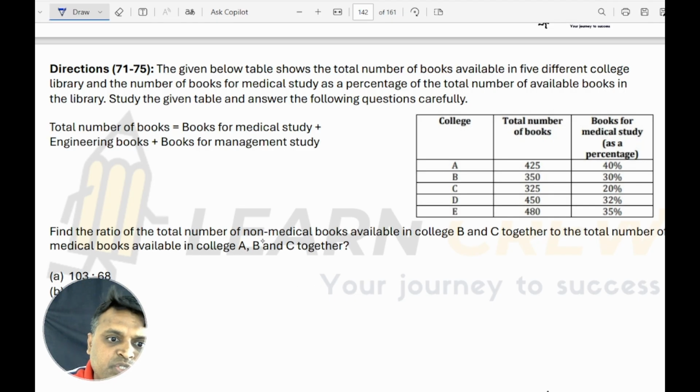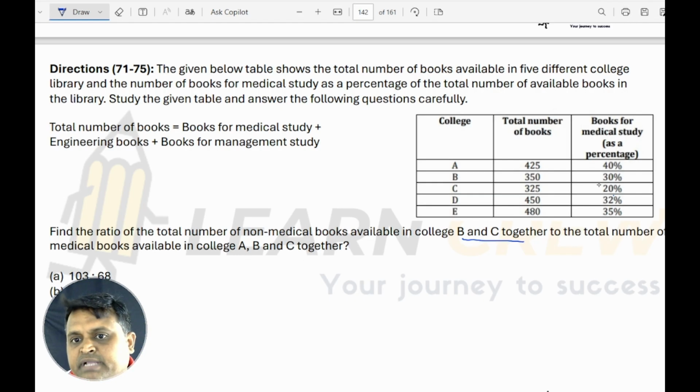Now, find the ratio of the total non-medical books available in colleges B and C to the total number of medical books available in colleges A, B and C. If 30% are medical, the remaining are non-medical. 20% medical means 80% non-medical.